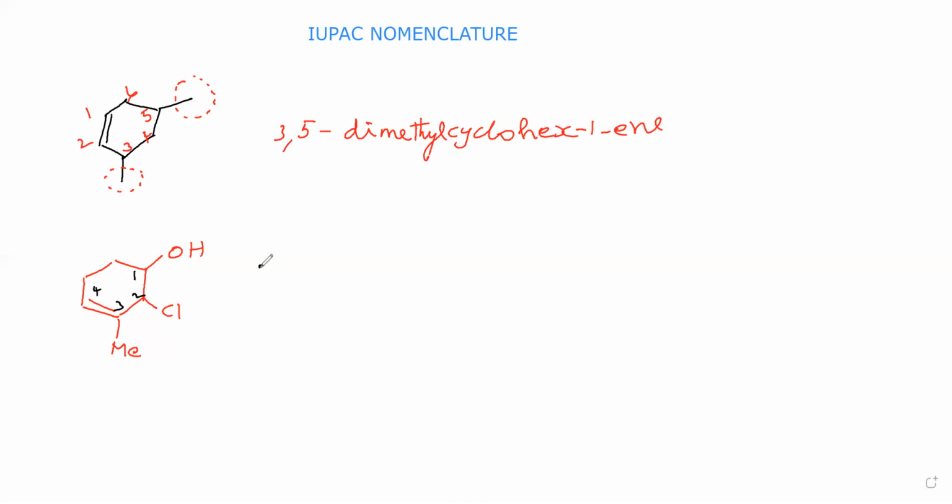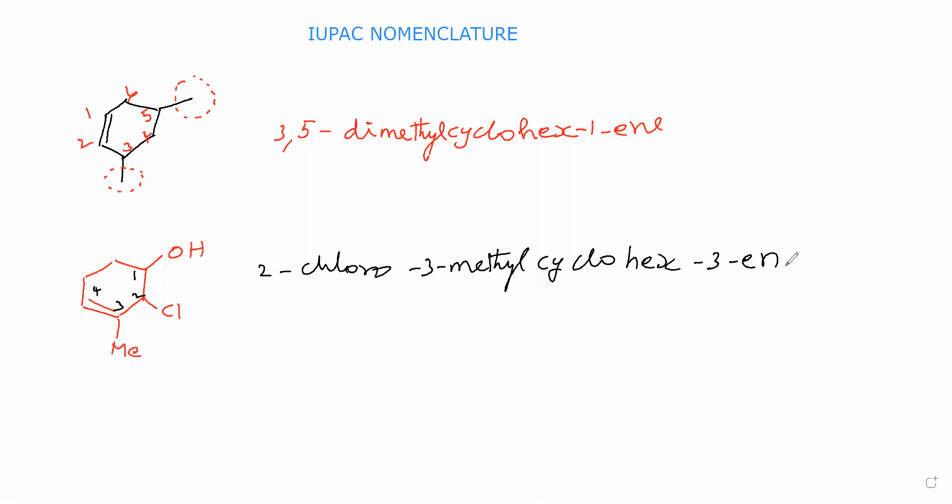Now the Cl name we will say 2-chloro. Methyl name 3-methyl. Then it is a cyclic compound, cyclo. It contains 6 carbon atoms, therefore hex. Primary suffix is C=C double bond, that is 3-ene. In the primary suffix the last letter we have dropped. Secondary suffix for alcohol is ol, that is present at the first carbon.